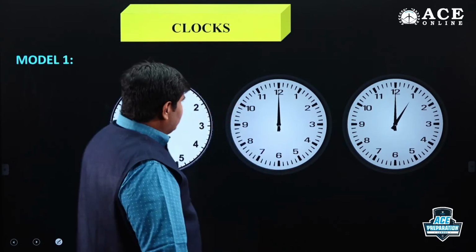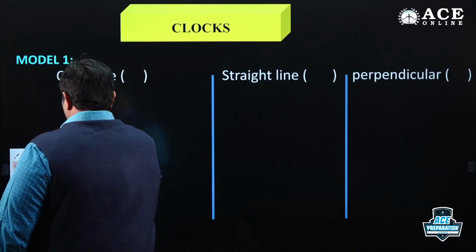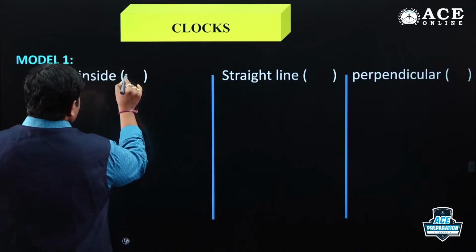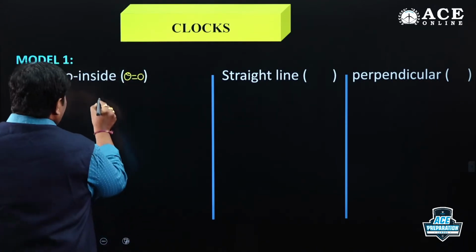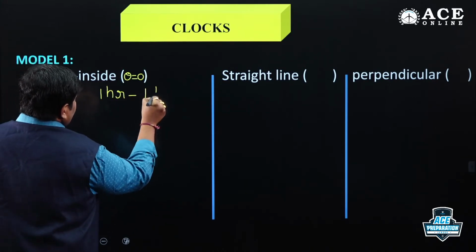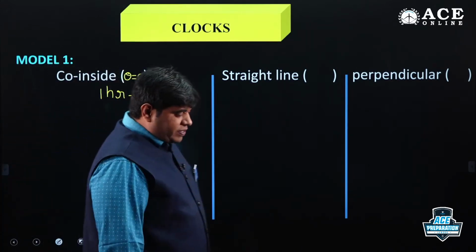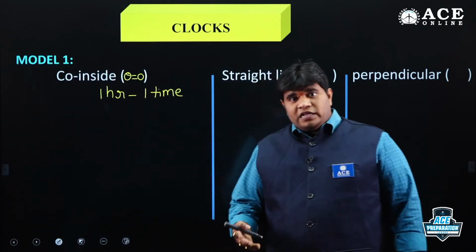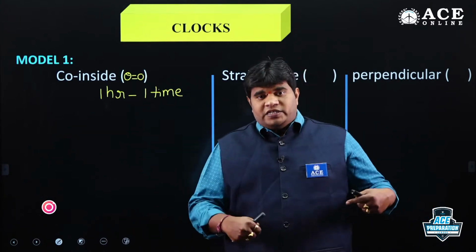Got it? Look at. So coincide answer, where theta is equal to 0 degrees. In the span of 1 hour, 1 time. These are 9 standard bits, friends. Suppose you check any materials, any books also, these 9 points are distributed in different pages.